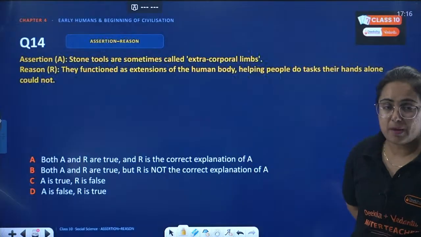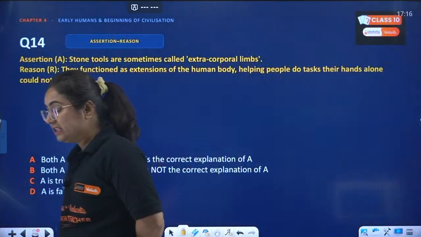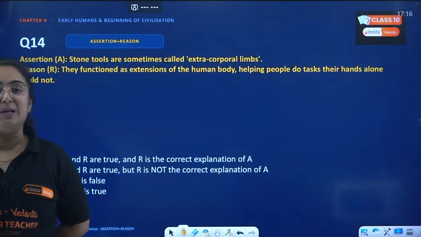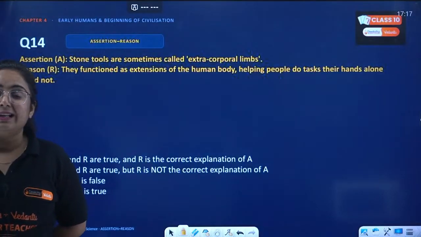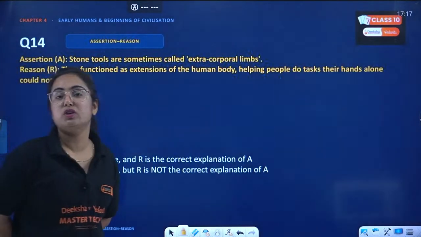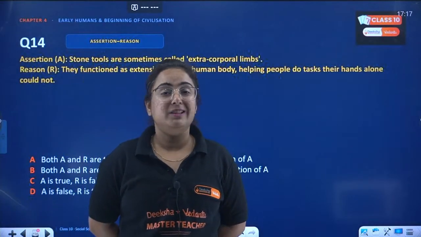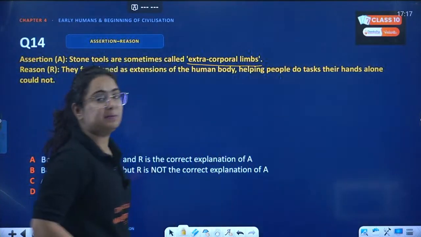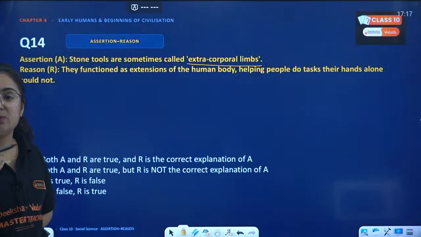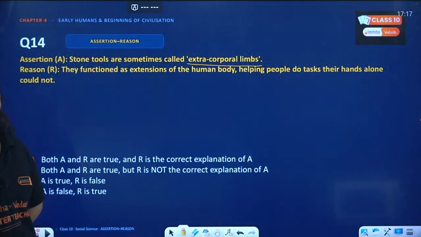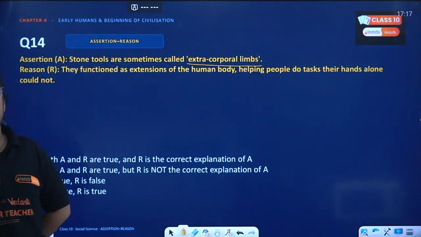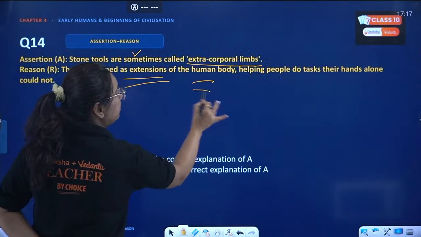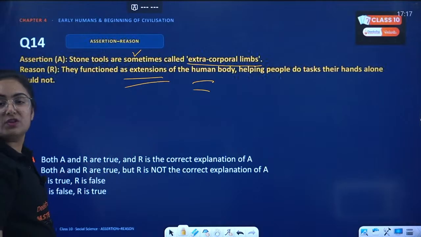Then they come back, bringing that animal home. Now it is time to chop the skin. Chopping the skin will be done with the help of a type of stone tool, that was the chopper. So what are they doing? They are doing those activities which are not at all possible with their hands. And hence, beta, they are referred to as extracorporeal limbs. Extra limbs, basically, whatever hands and legs cannot do, we perform with the help of these tools made of stone, and hence statement 1 is correct. They function as extensions of the human body, helping people do tasks which they cannot do.